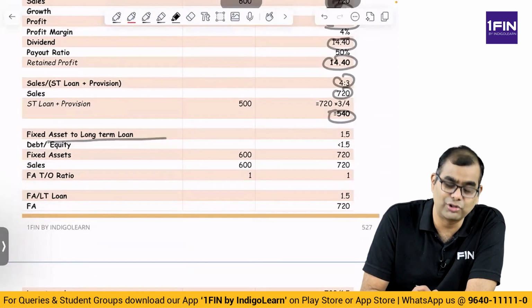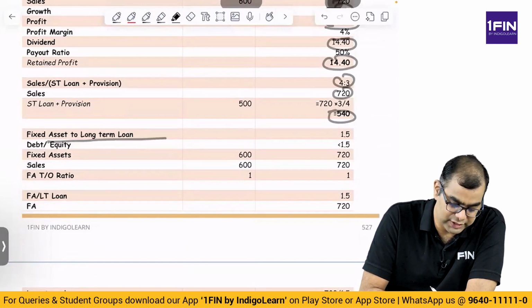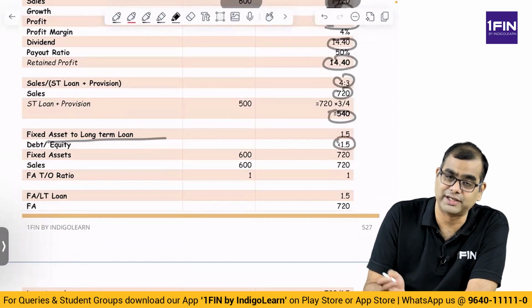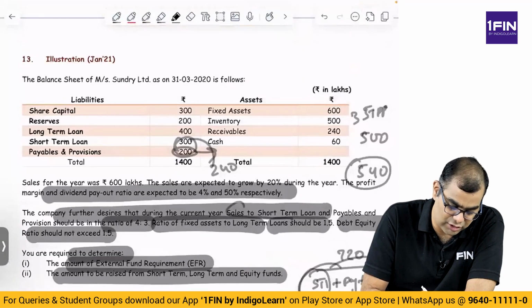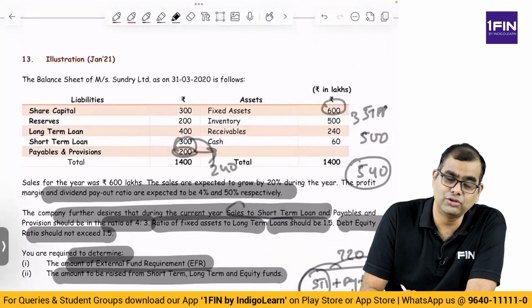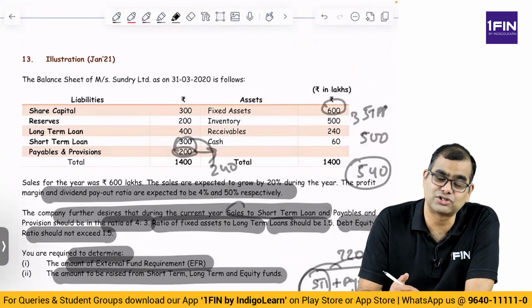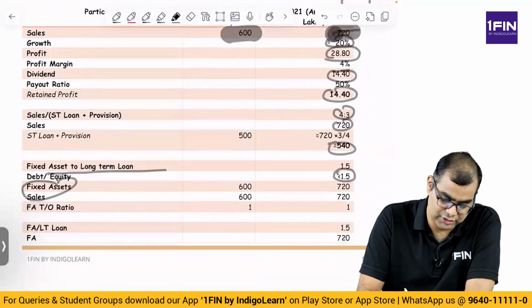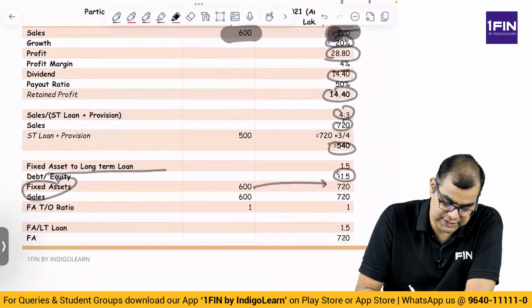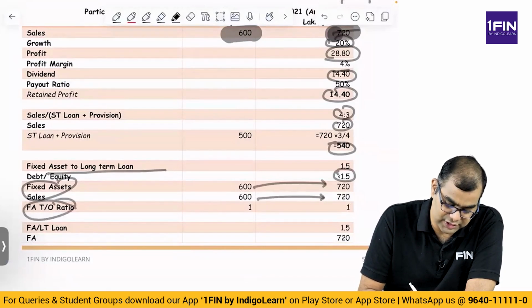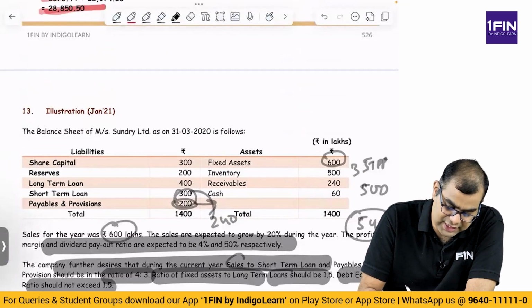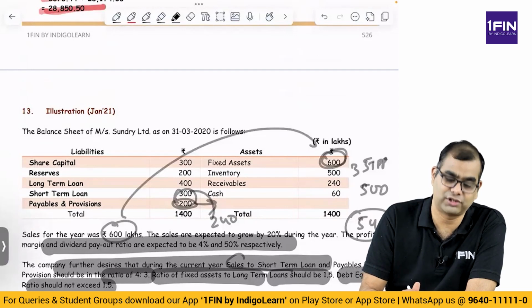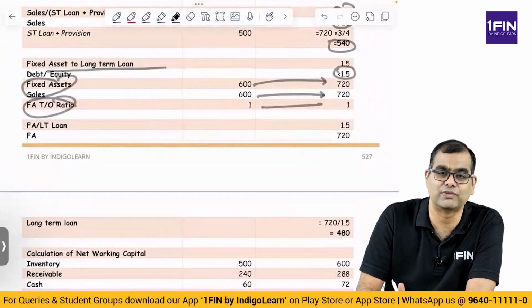They said fixed asset to long-term loan should be maintained at 1.5, and debt equity should be less than 1.5. Currently, fixed assets are 600. Typically, fixed assets also tend to grow in line with sales, so fixed assets will also become 720, and sales will go to 720. So your fixed asset turnover ratio is 1:1. Have they mentioned that anywhere? No, but it is apparent here. Your sales was 600, fixed asset was 600. You will maintain the same 1:1 next year also.